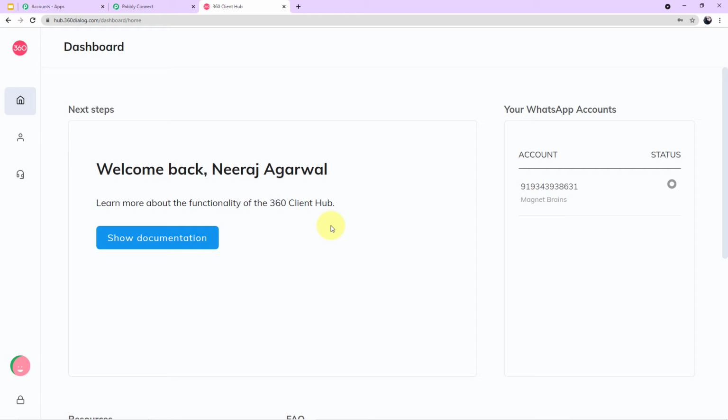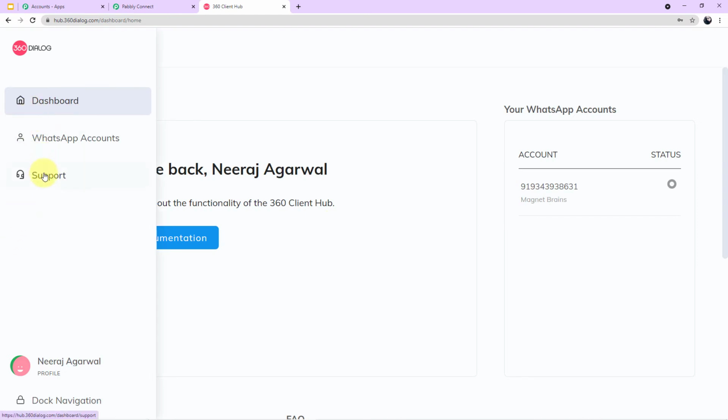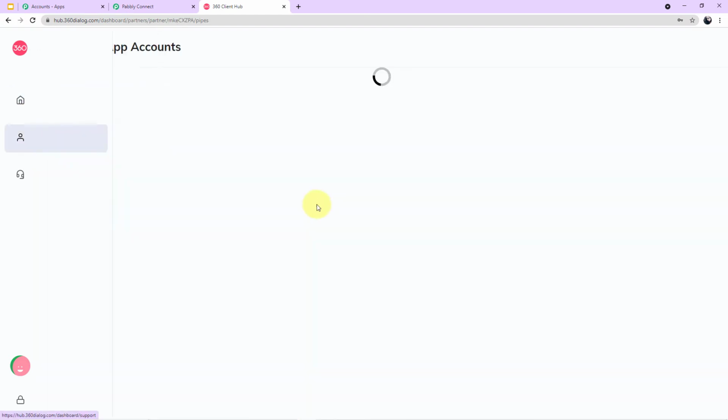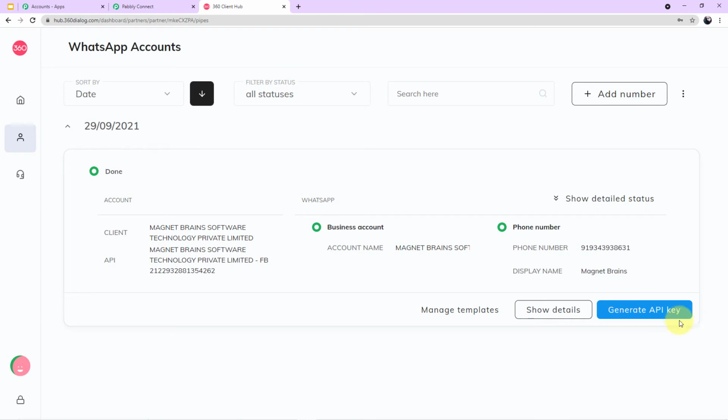Okay, now let me show it to you from where you can find the API key. Okay, so come to your left corner here, you can see three options are given to you. Click on WhatsApp accounts. Okay, now here at the right corner below, you can see a blue button which says generate API key. Guys, you have to click this button and you can generate your API key. Okay, with the API key, of course, the domain will be generated as well.